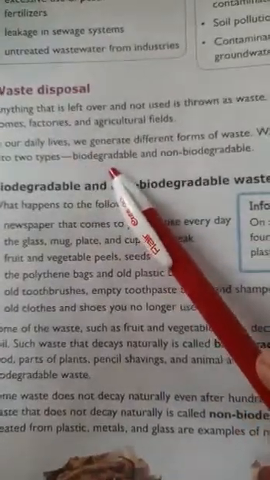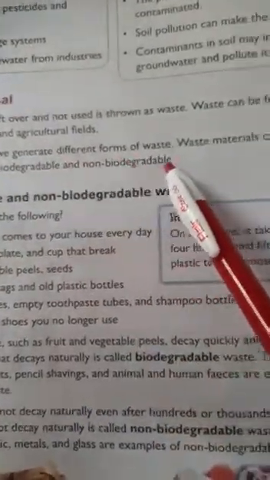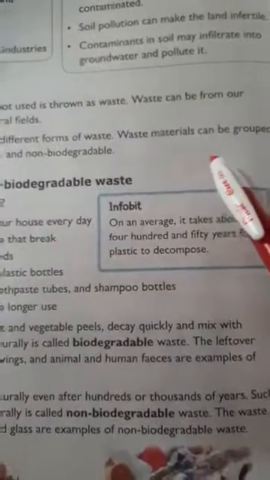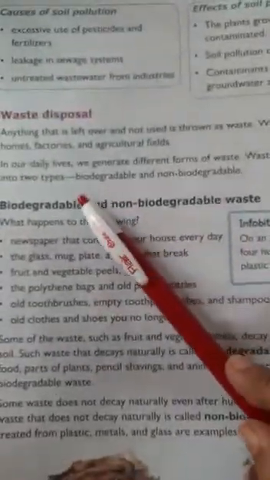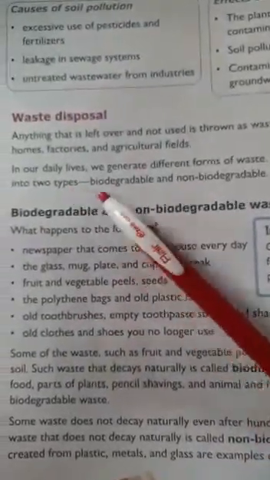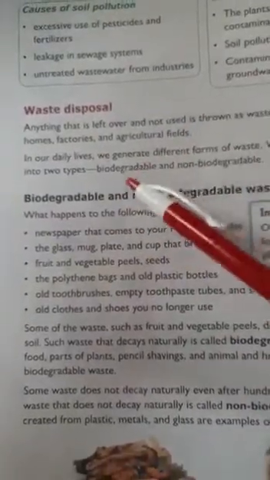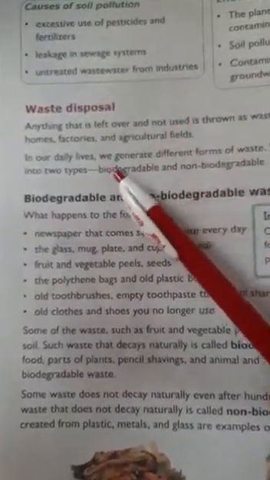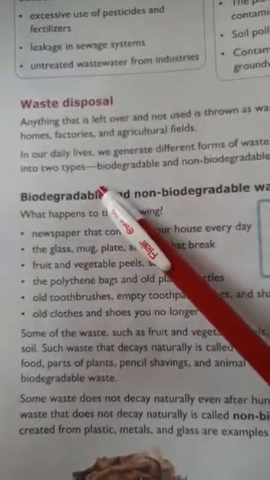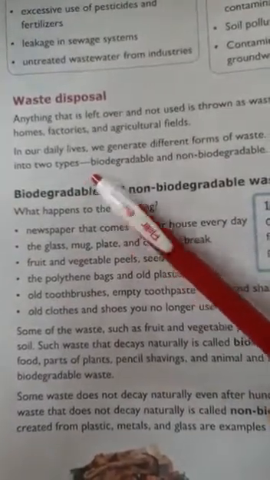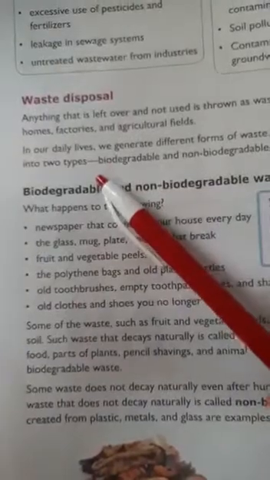So in our daily lives, we generate different forms of waste. Waste material can be grouped into two types. As we are saying, waste can be produced anywhere: in our homes, in our daily life, on agricultural land, or in factories. Wherever there is life, waste can be produced.